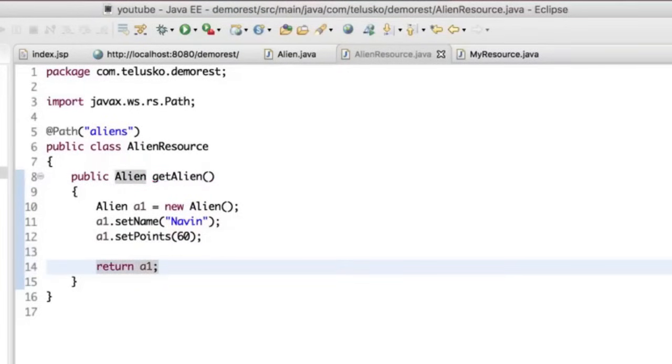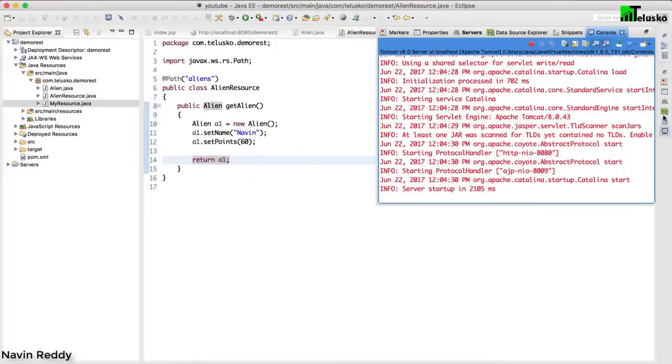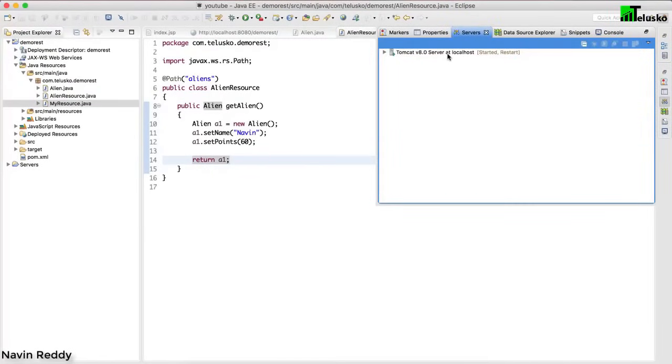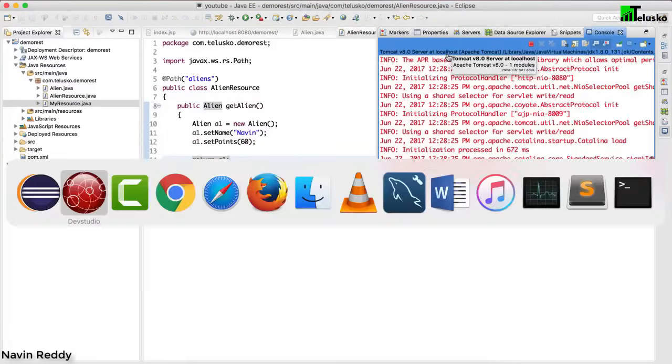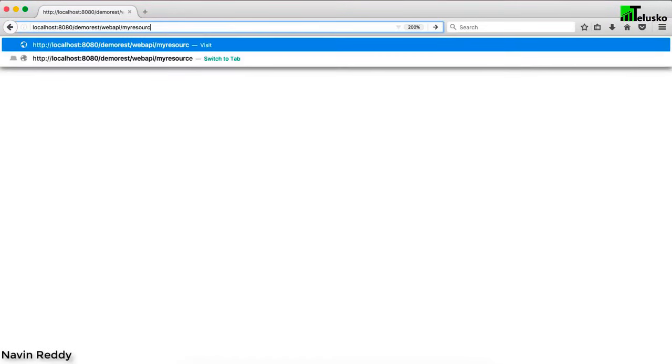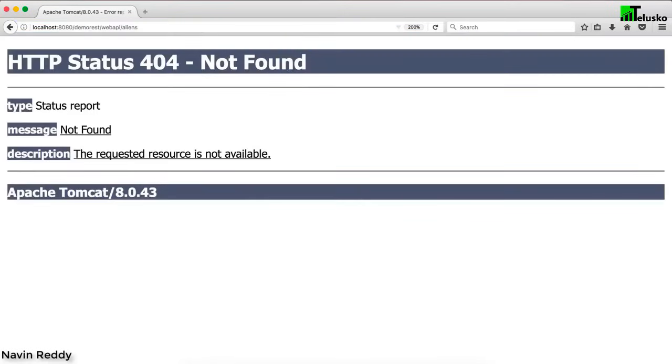But hold on. How will this method be called? Will it be called automatically? I don't think so, but still let's run this code and see what error we get, because that's how you understand what's going wrong, right? So let me restart my server, and let's get back to my browser, which is Firefox here. Instead of calling resources this time, I will be calling /aliens. That's how my request is. And if I press enter, oh, we got an error.